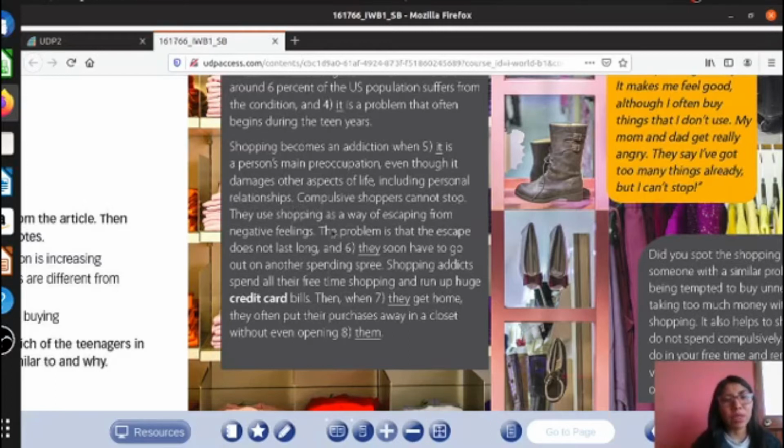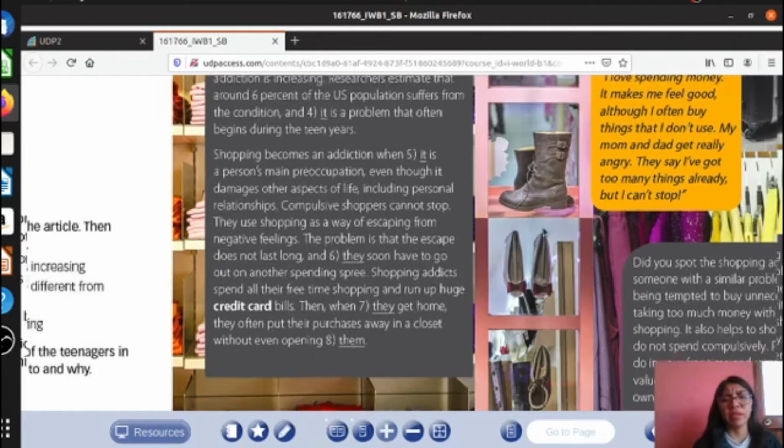They use shopping as a way of escaping from the negative feelings. The problem is that the escape does not last long, and they soon have to go out on another spending spree. Shopping addicts spend all their free time shopping and run up huge credit card bills. Then, when they get home, they often put their purchases away in a closet without even opening them.